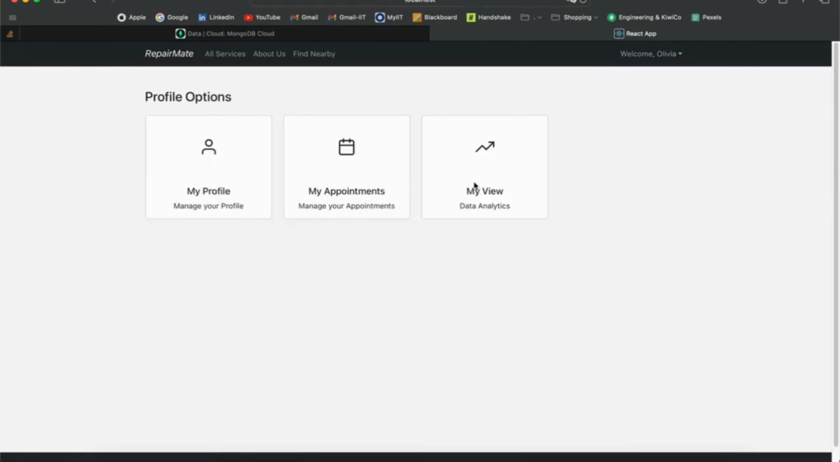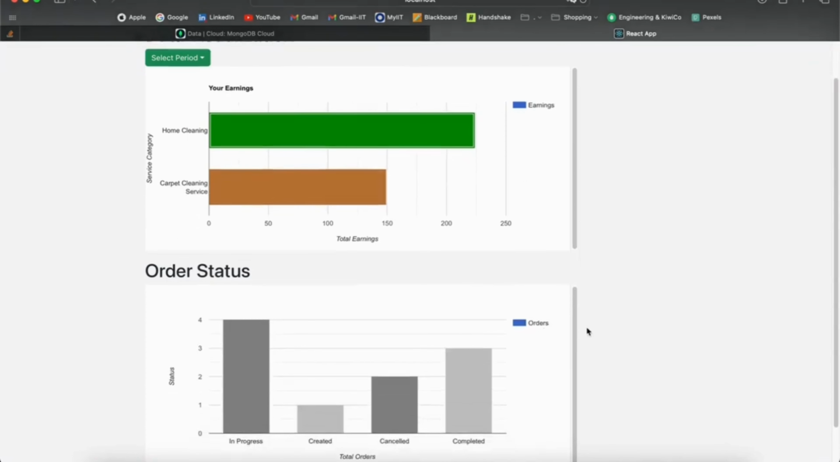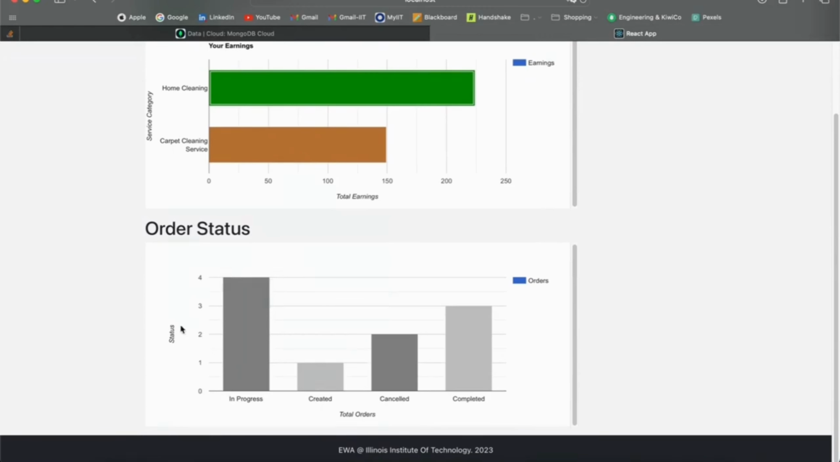The provider dashboard also includes revenue analytics. For example, home cleaning services generated over $200 in revenue during this period. Providers can additionally track completed orders, active appointments, and cancelled requests using dashboard analytics.